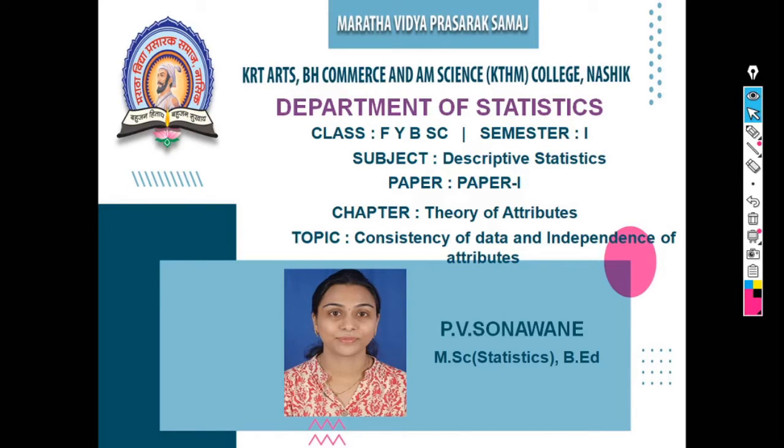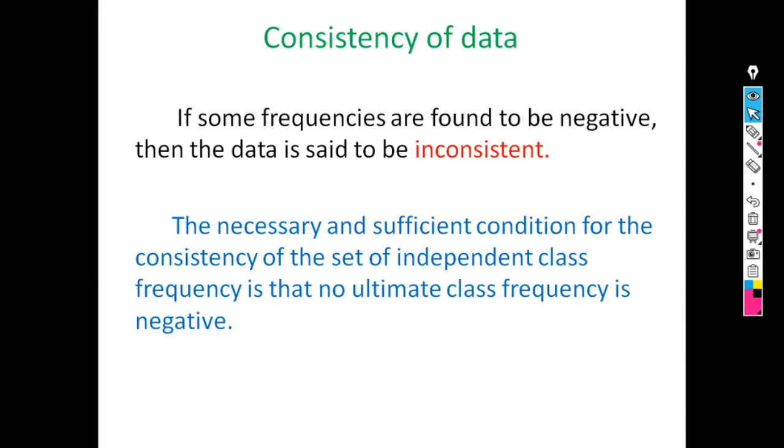Hello everyone, this is our next lecture on the chapter Theory of Attributes, and today's topic is Consistency of Data and Independence of Attributes. If we analyze the qualitative characteristic of data, it is essential to check whether the collected frequency of attributes are correct or not. Otherwise, the result may be absurd.